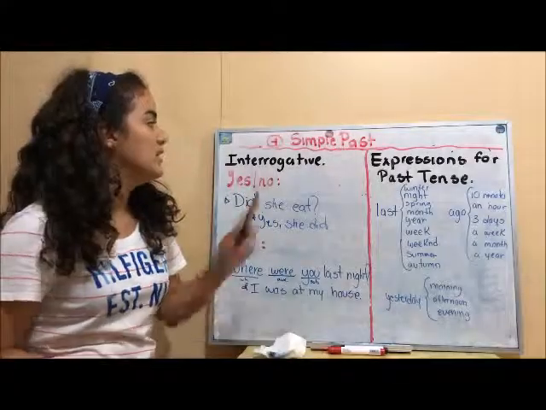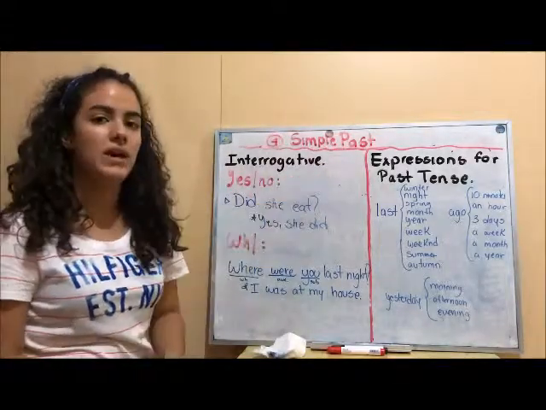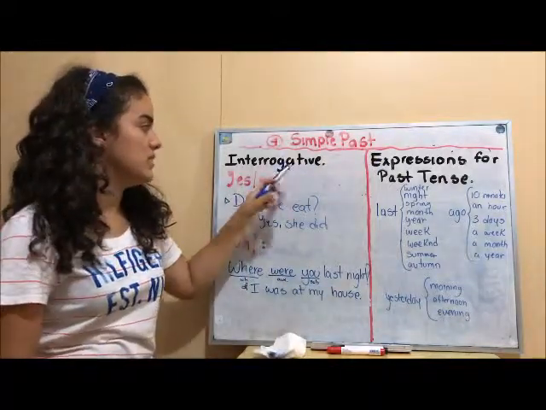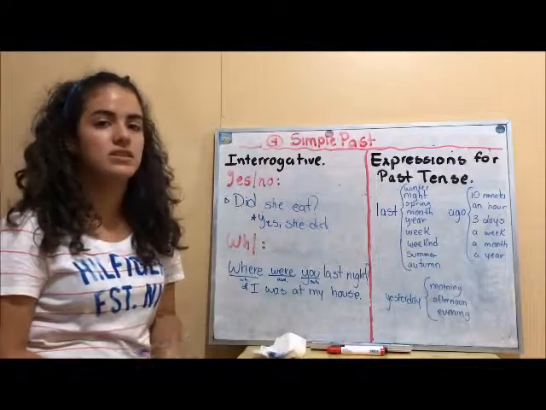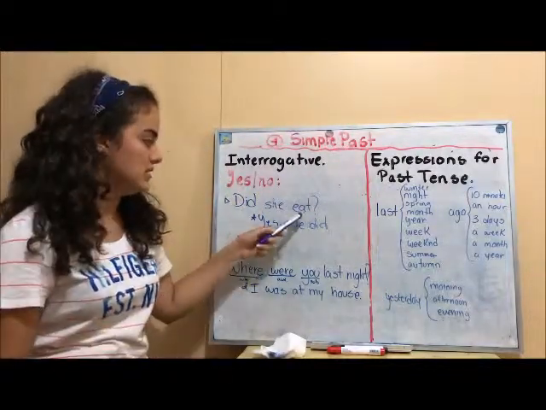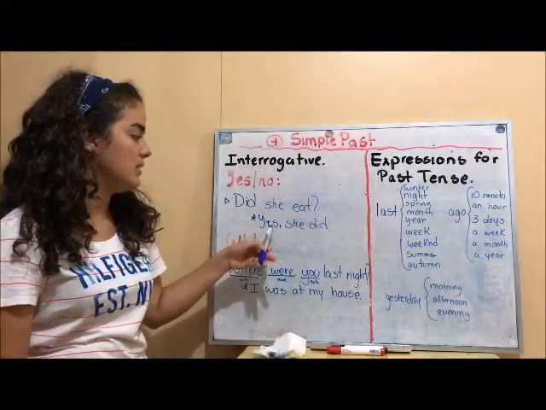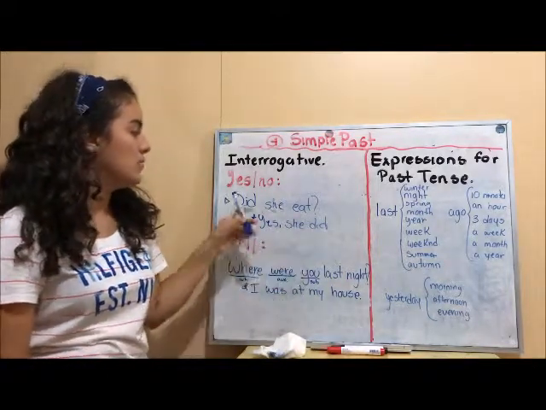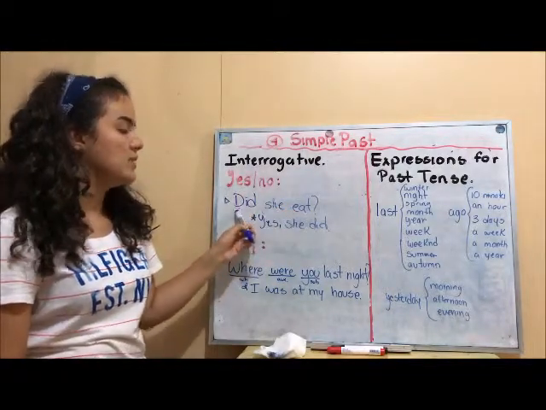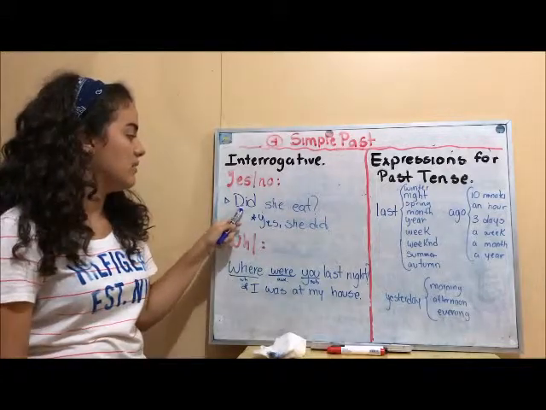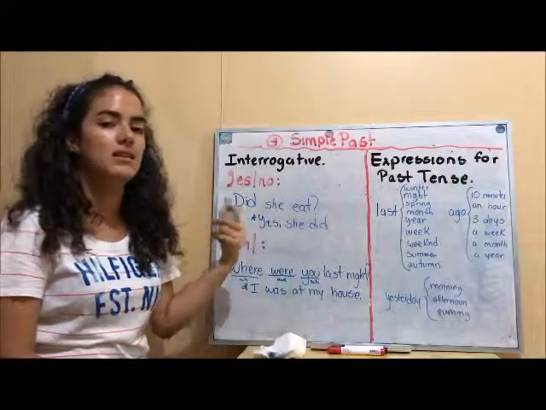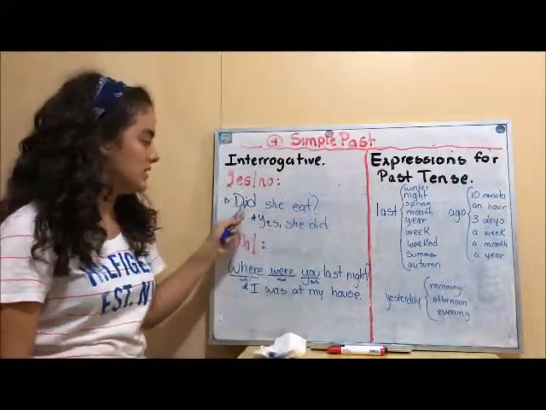And now we have interrogative ways for simple past, and we also have expressions for past tense. So for the interrogative way, we have yes and no questions, and we use did. So did she eat? And the answer would be yes, she did. But why do we use eat without an S? Because we are already using the auxiliary did, so we don't need to change the verb. So did she eat? And the answer, yes, she did.